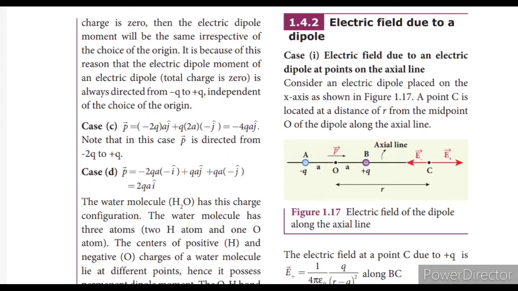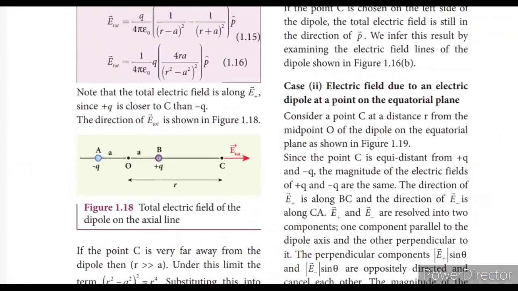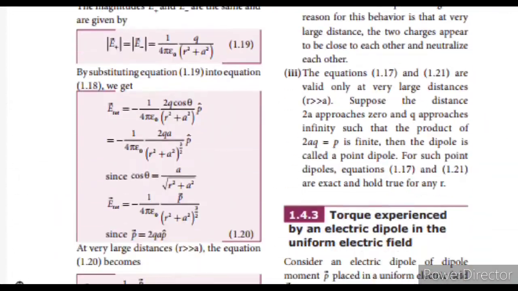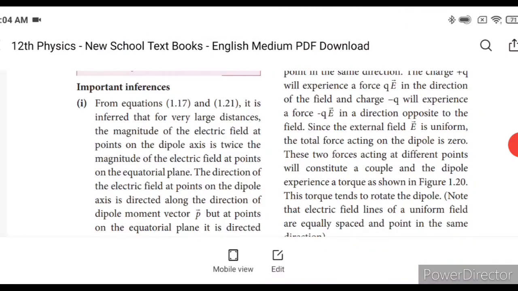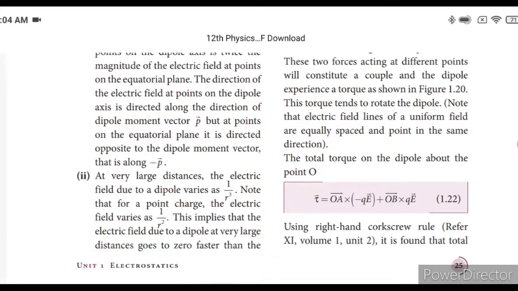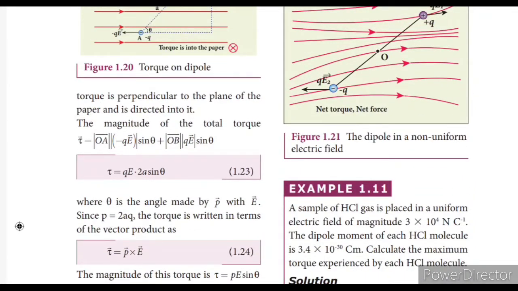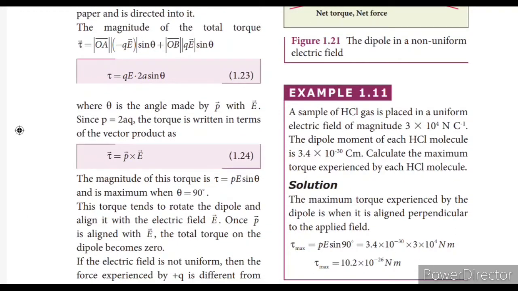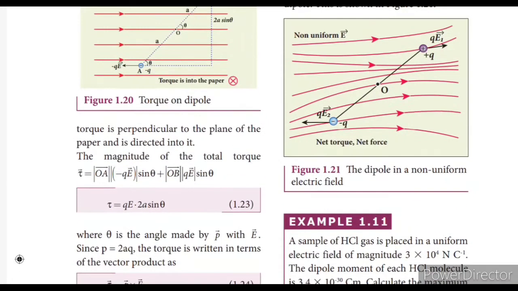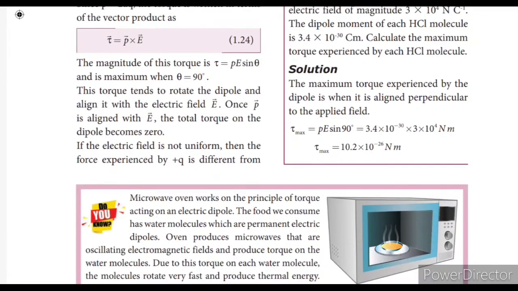The axial line is a 5 mark question, as well as the equator line, which is also a 5 mark question. Torque: when the dipole is placed in a uniform electric field, what will happen? It experiences a torque. Torque equals P E sin theta, or we can write it as the vector product P cross E. It will be maximum when theta equals 90 degrees. It will be 0 when the field is parallel or anti-parallel to the dipole. Now if there is a non-uniform electric field, the dipole experiences both a net torque and a net force. This is an important 2 mark question.